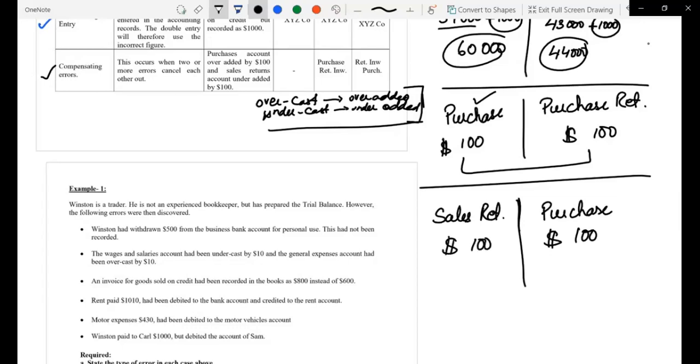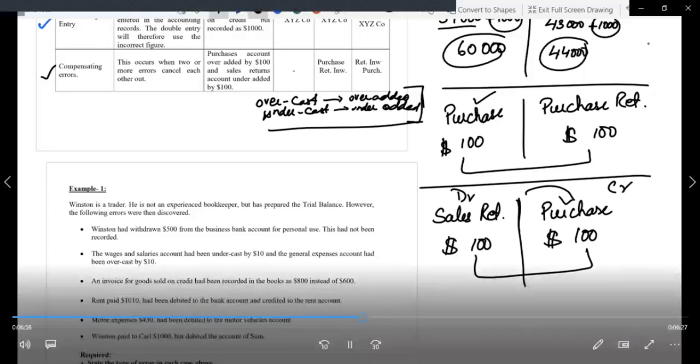Now, if you look into that, both are different transactions. They are not similar transactions. Purchase had another transaction, sales return had another transaction. But purchase was undercasted by 100, so it was on credit side. Sales return was overcasted, it was on debit side. So both amounts were equal, debit and credit were equal, and by coincidence the trial balance was balanced. But we need to rectify these errors. How could we rectify the error?